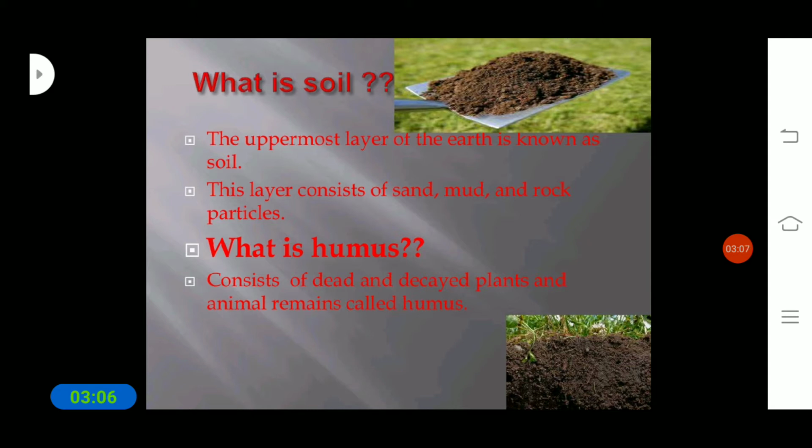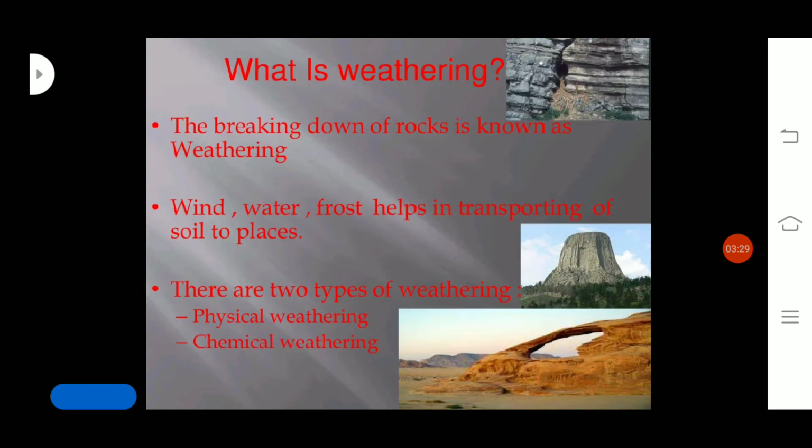Humus is the remains of dead and decaying plants and animals decomposed by microorganisms. We can also say that the rotting dead matter in the soil is called humus.